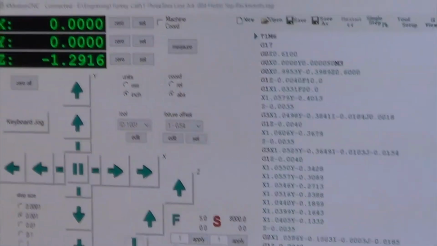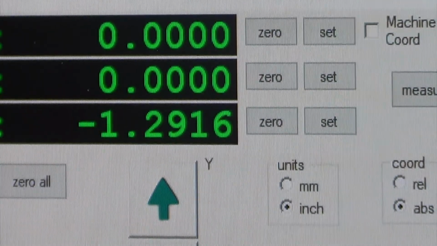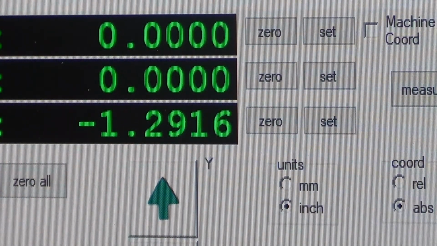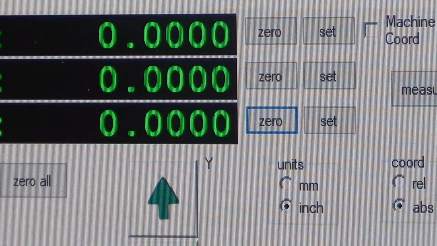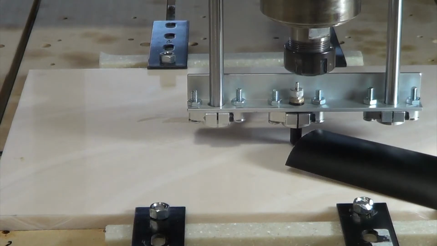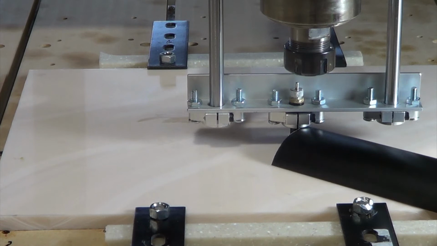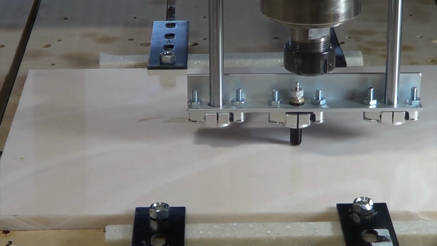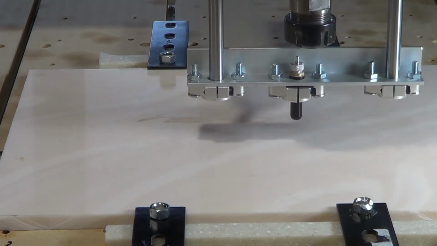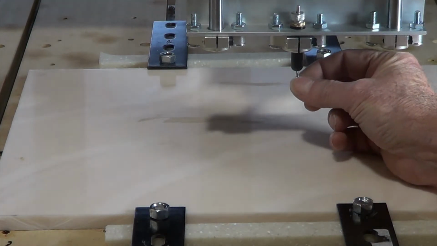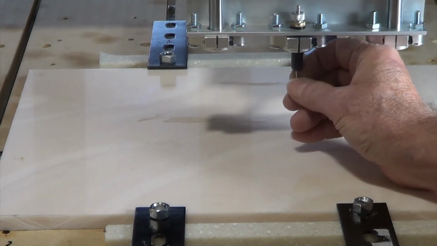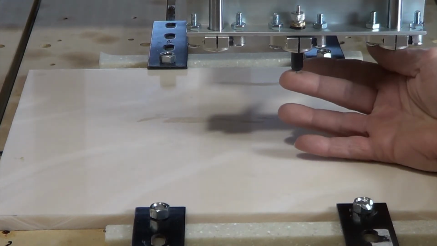I'll zoom in on it. There's the z-axis, and I'm going to zero it. Now my z is zeroed. Okay. Now what I'm going to do is raise my z-axis, and I'm going to put my cutting blade into the drag knife, and this is a magnet,